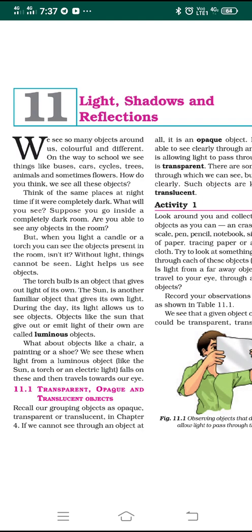Then it travels towards our eye, the light rays enter our eyes and we are able to identify those objects. So luminous objects are those which emit their own light and help us to see the other objects.